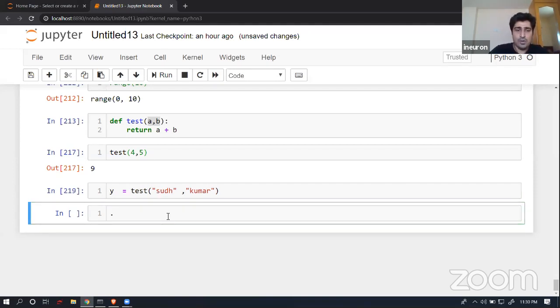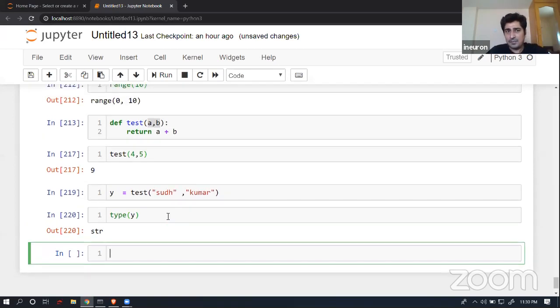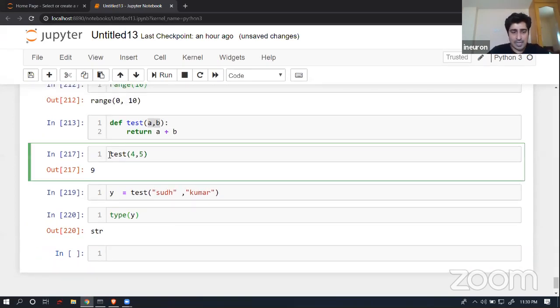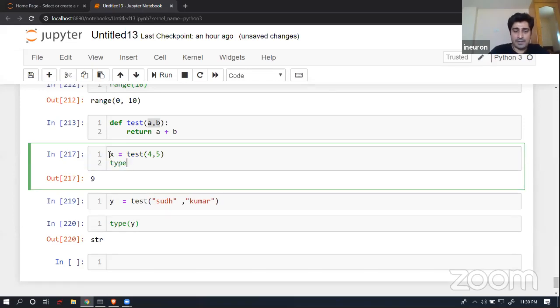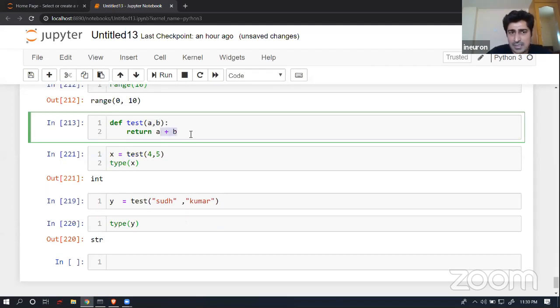Suppose I wanted to do y. If you check the type of y, y is nothing but a string this time. Last time, when I called these things, suppose I stored them inside X. Now if I check the type of X over here, the type of X is an integer this time. So it depends upon the return. It automatically understands what data type I'm looking for. So here it's a string.